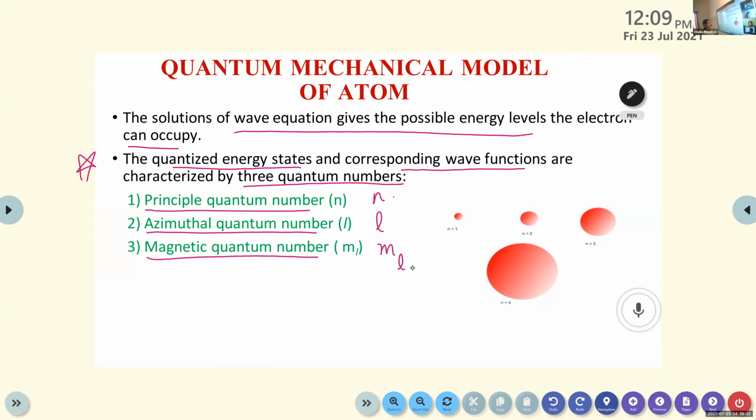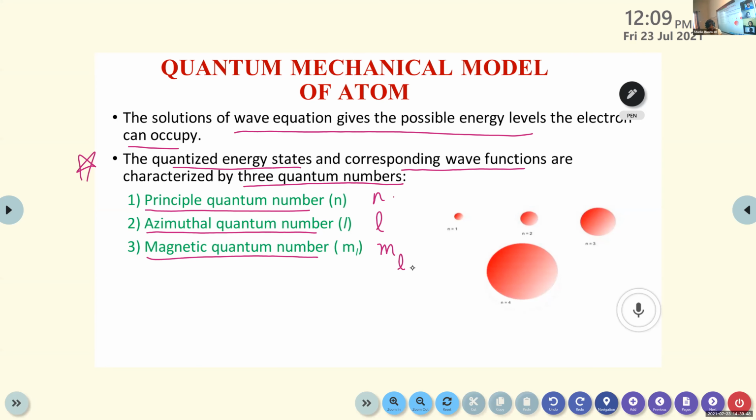Gaia, can you please read this slide? Yes, ma'am. The solutions of wave equation give the possible energy levels the electron can occupy. The quantized energy states and corresponding wave functions are characterized by three quantum numbers. Principal quantum number represented as n, azimuthal quantum number as L, and magnetic quantum number as ML.